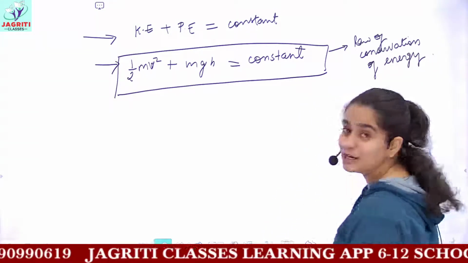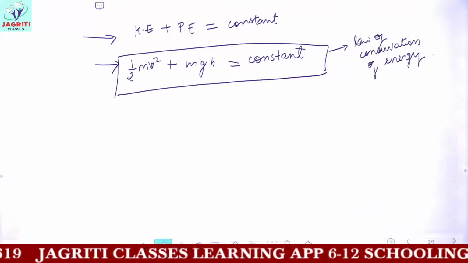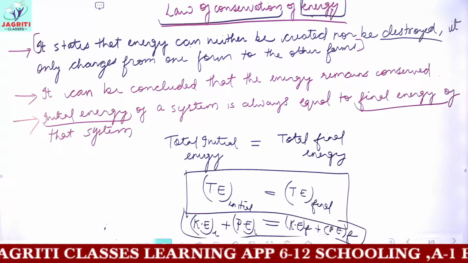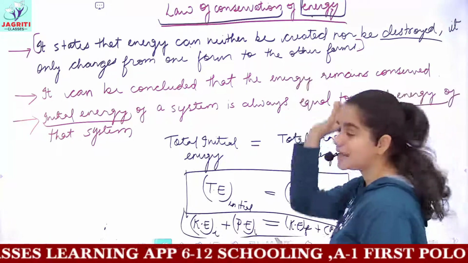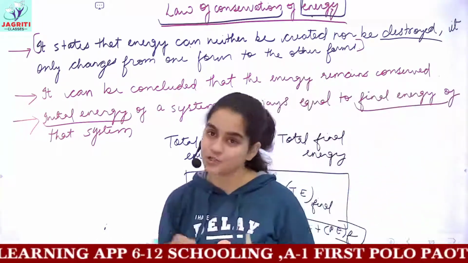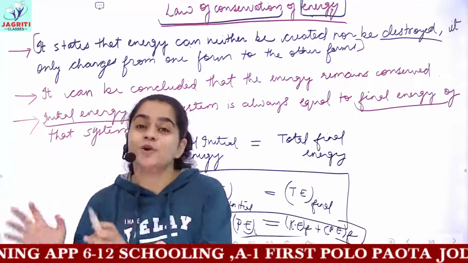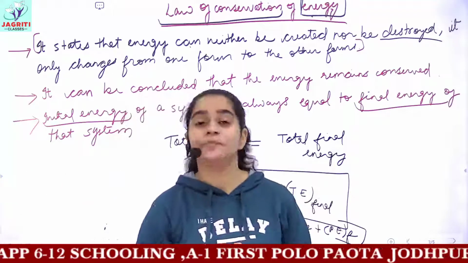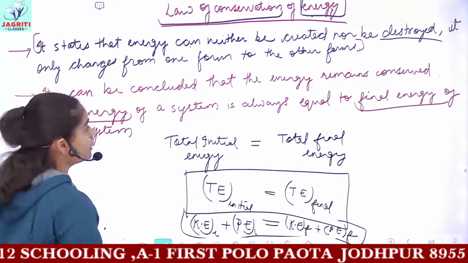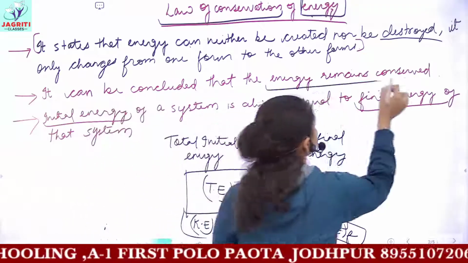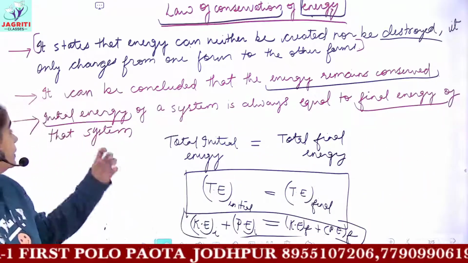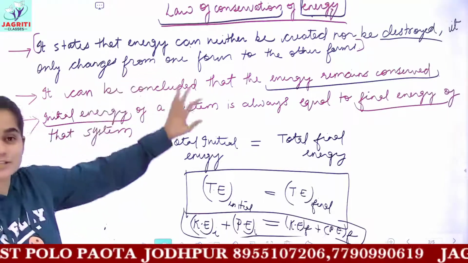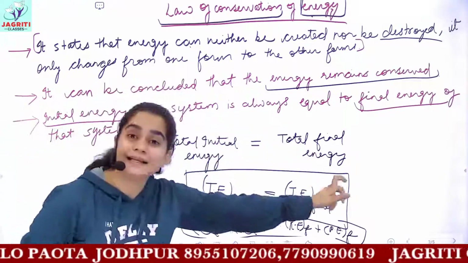Now I hope the concepts are well clear, okay? We'll just revise it. Law of conservation of energy. This law states that energy can neither be created nor be destroyed. It only changes from one form to the other form. Then we had that you can make a conclusion, energy remains conserved. What do you mean by the term energy remains conserved? It means that the initial energy of a system is equal to the final energy.